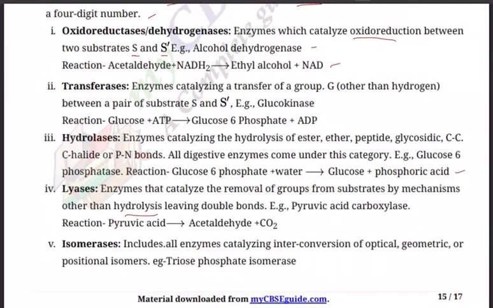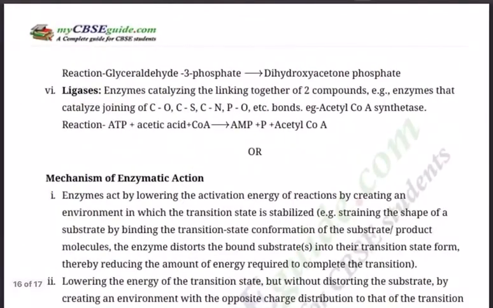Lyases: enzymes that catalyze the removal of groups from substrates by mechanisms other than hydrolysis, leaving double bonds. Pyruvic acid carboxylase: pyruvic acid becomes acetaldehyde plus CO2. Isomerase, as the word says, isomer, includes all enzymes catalyzing interconversion of optical, geometric and positional isomers. Example, triose phosphate isomerase: glyceraldehyde 3-phosphate becomes dihydroxyacetone phosphate, its isomer.